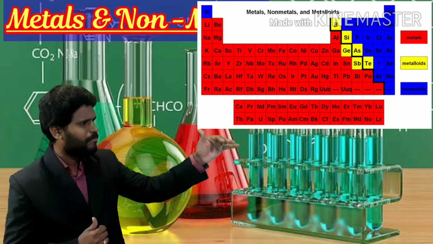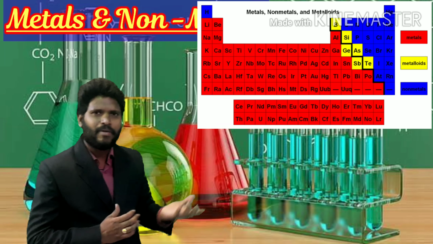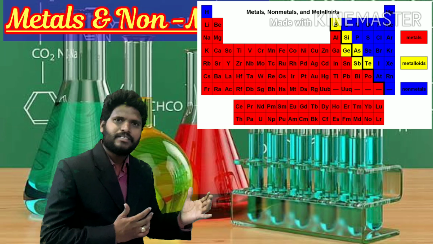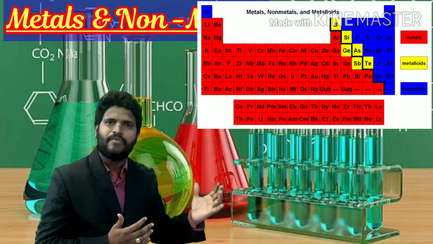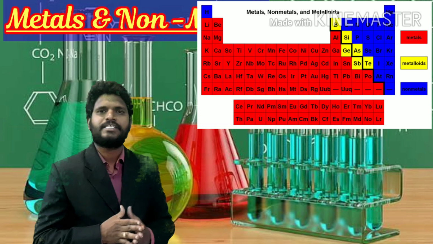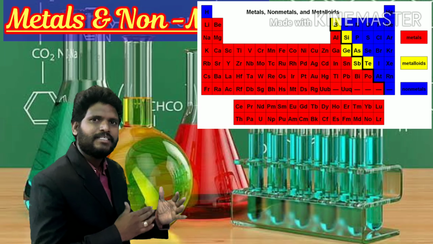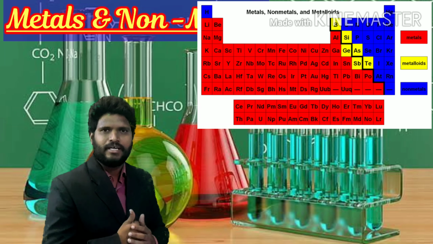So what is meant by metalloids? Metalloids are the elements which have both the characteristic properties of metals and non-metals.